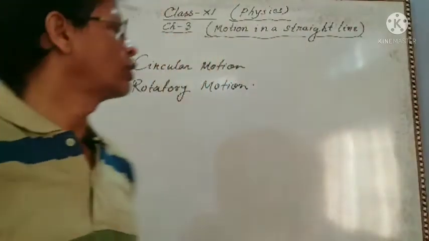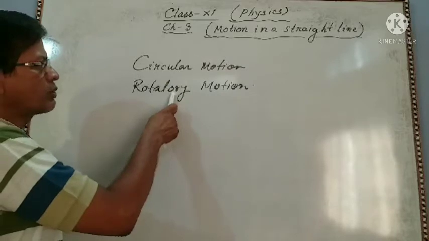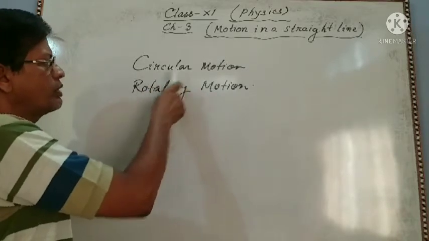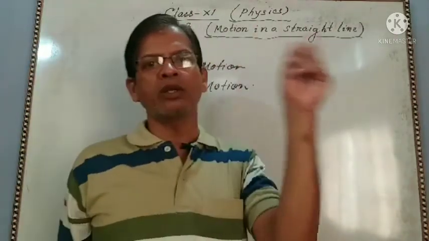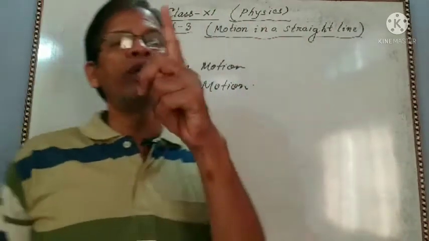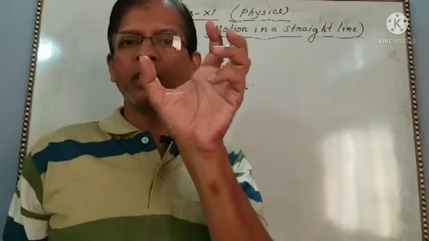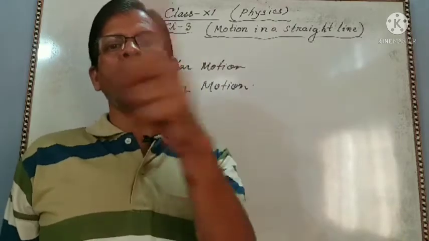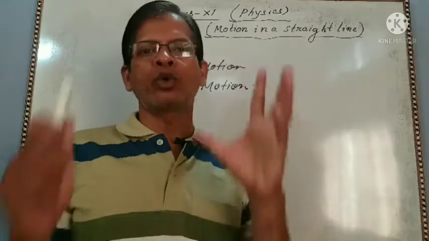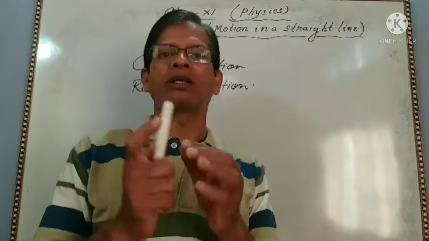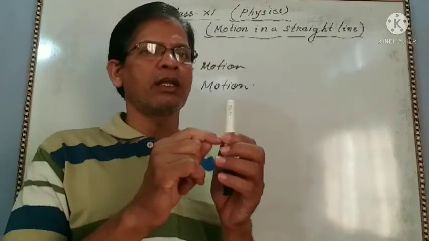Okay, so this will also cover a circular path, but in this case it is a point object, while the fan is a massive object. For a point object, you will get only one circle. Here you will get so many circles, because the fan consists of so many points, and every point will describe a circle, but each circle has a single center.